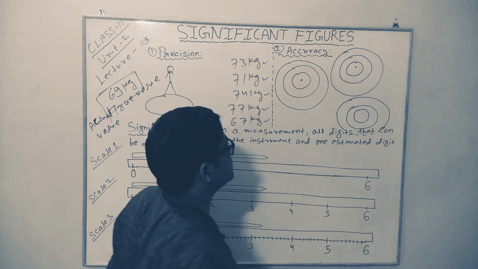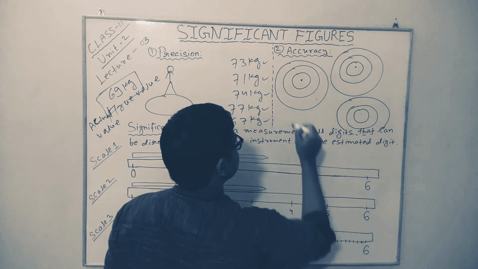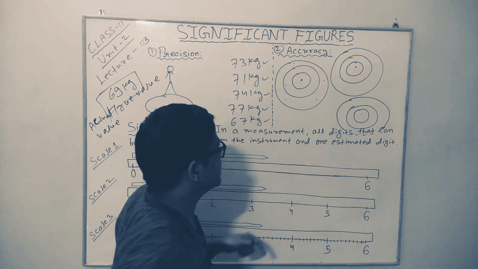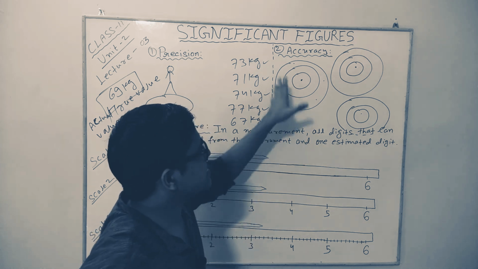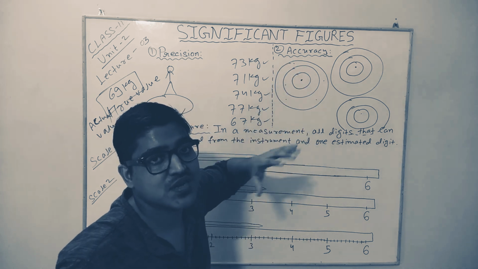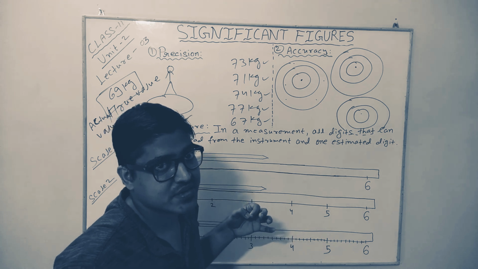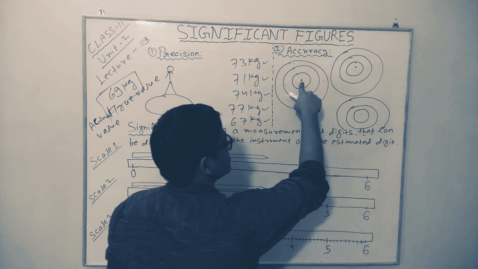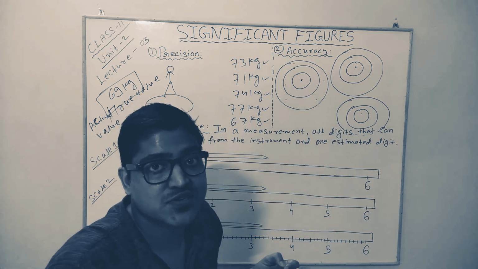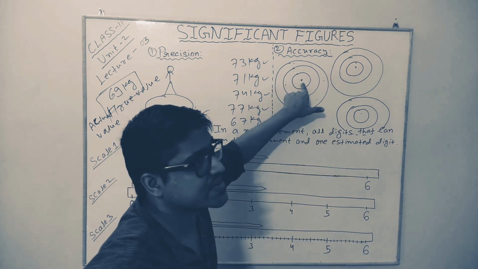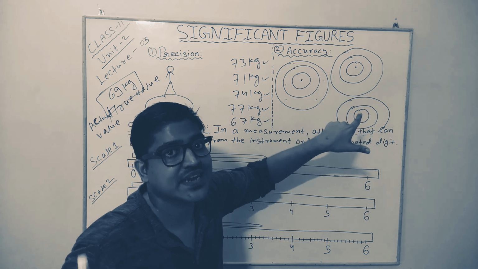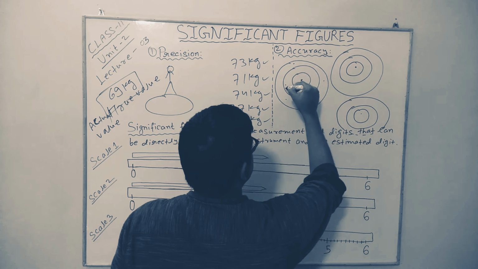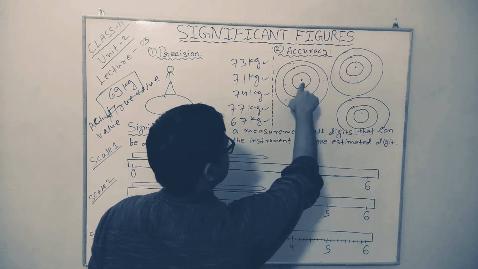Now, in the first 5 attempts, the first time you hit here, the second time you hit here, the third time you hit here, the fourth time you hit here, the fifth time you hit here. So you can compare this game with the actual measurement situation. Imagine that you are taking a measurement. Then if you hit here, your measured value equals the true value. The farther you are from the center, the farther you are from the true value. That means the less accurate you are. So here we made 5 attempts to measure the same true value.